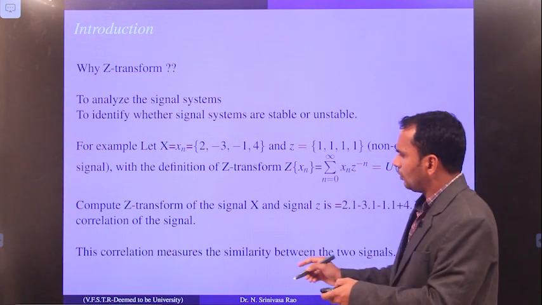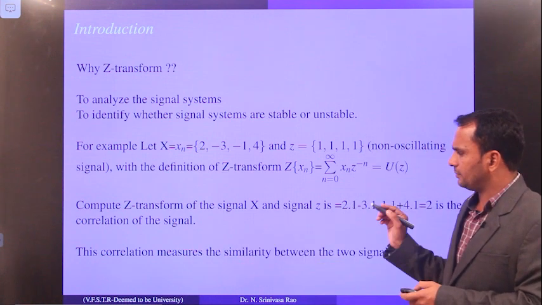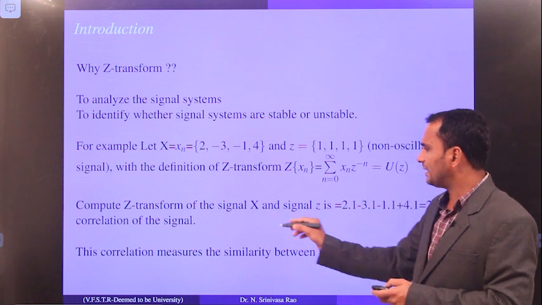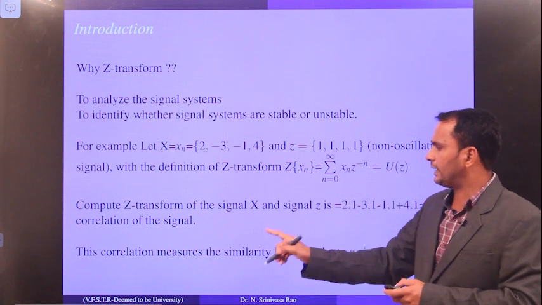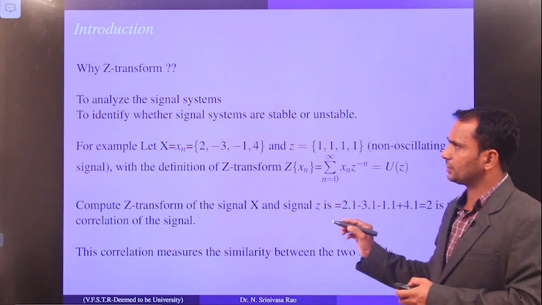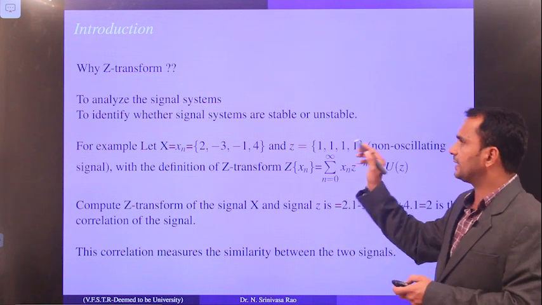Now just look at this. This correlation measures the similarity between the two signals. So we find the correlation of the signals in order to measure the similarity between the two signals. This is the introduction of the Z transform.